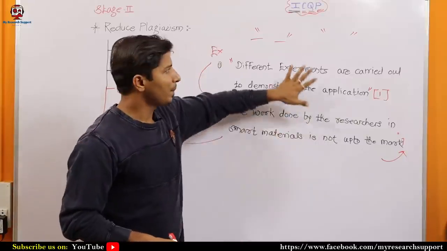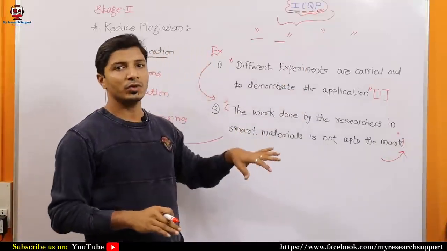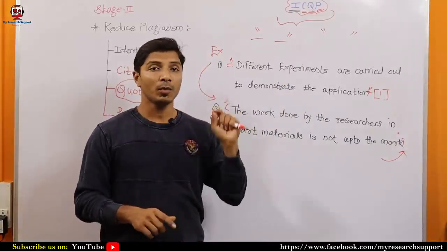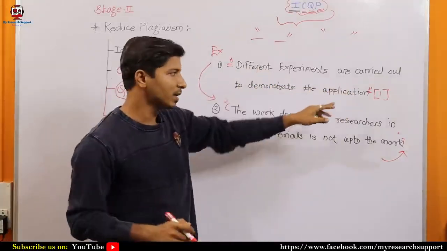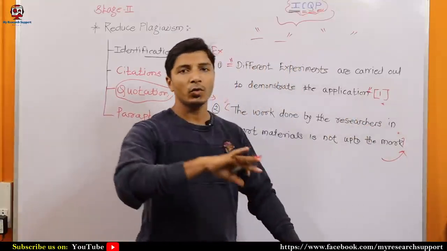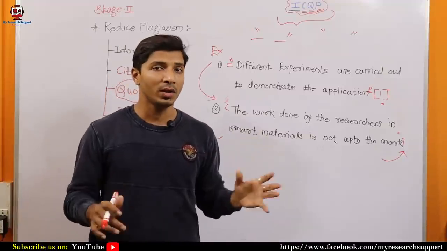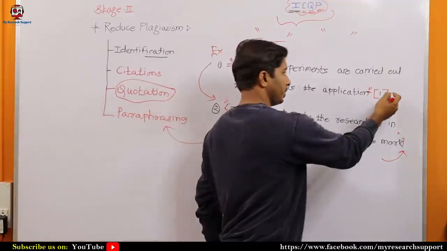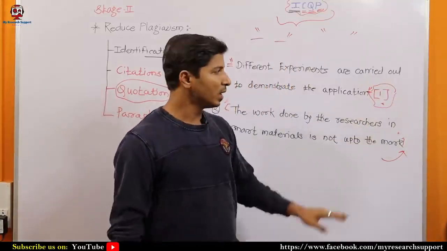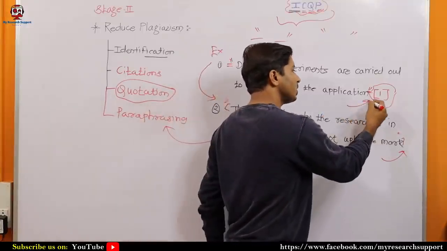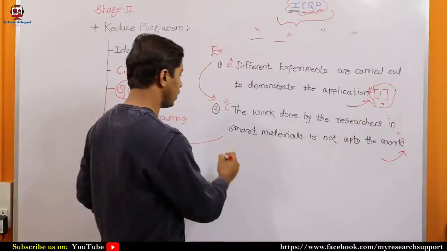So in this way, by applying these 4 steps, you will be able to reduce the plagiarism of any document. Here I would like to add one point. We have seen that quotation marks can be used in this way, double quotation marks along with citations. This is one way to reduce plagiarism. However, we know that there are some facts or common knowledge that need not be cited. For example, if there is a specific law, everyone knows this is general or common knowledge. So you need not give any citation to that text. You can simply put that law in double quotation marks.